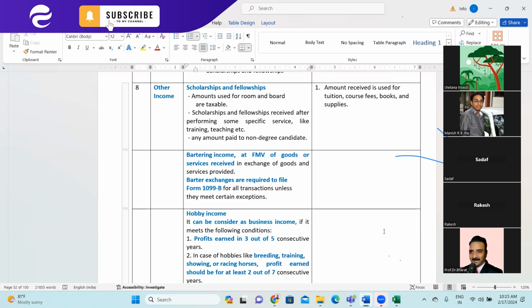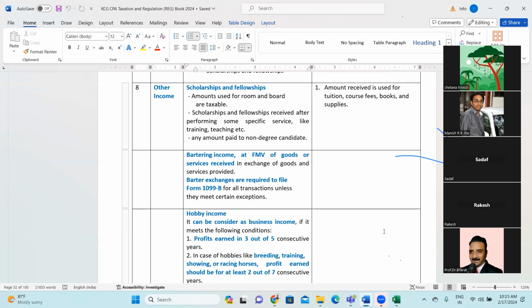So that is being considered as taxable in the hand of the recipient. Second is scholarship and fellowship received after performing some specific services like training, teaching, right? Any amount paid to the non-degree, that is taxable. Like for example, in many IITs, I have seen PhD students. Basically, they get fellowship and scholarship kind of thing.